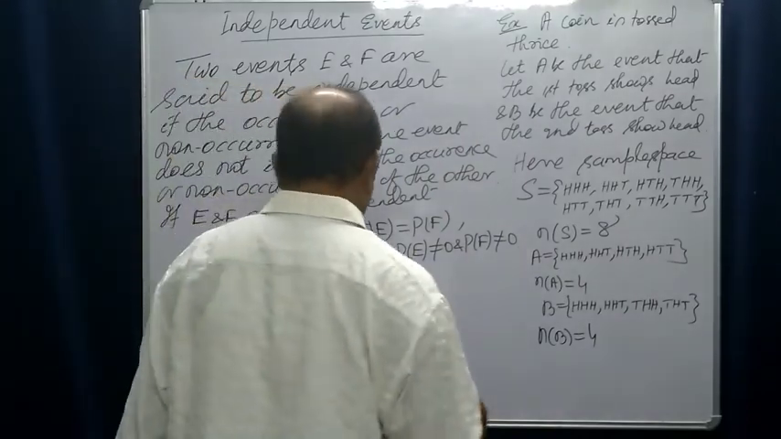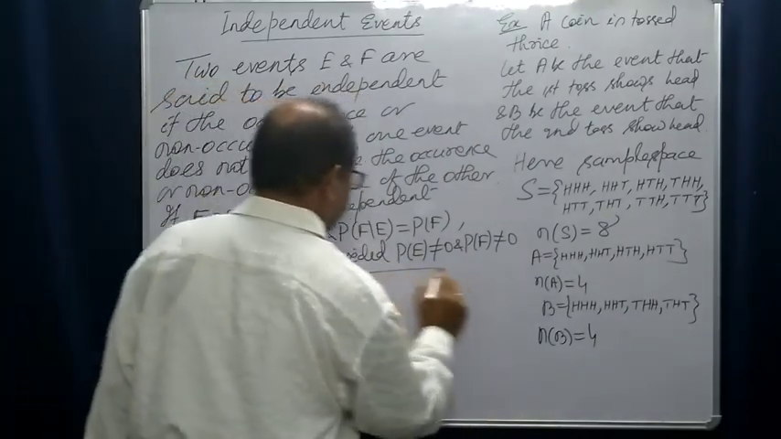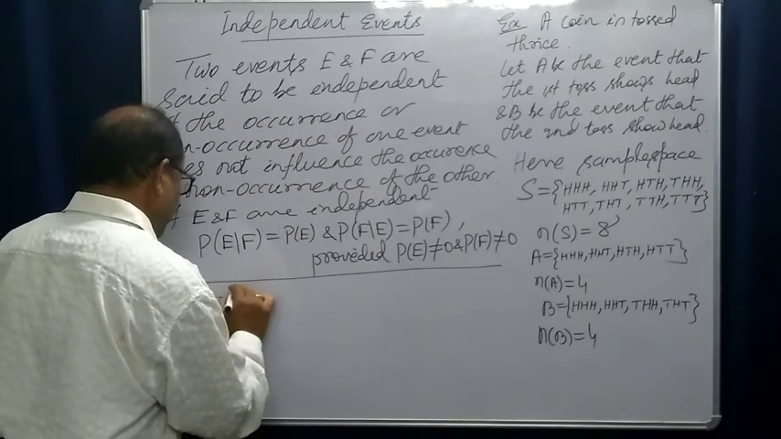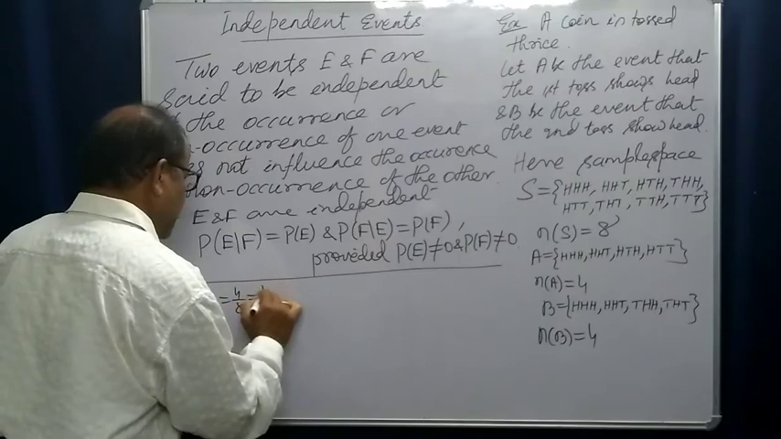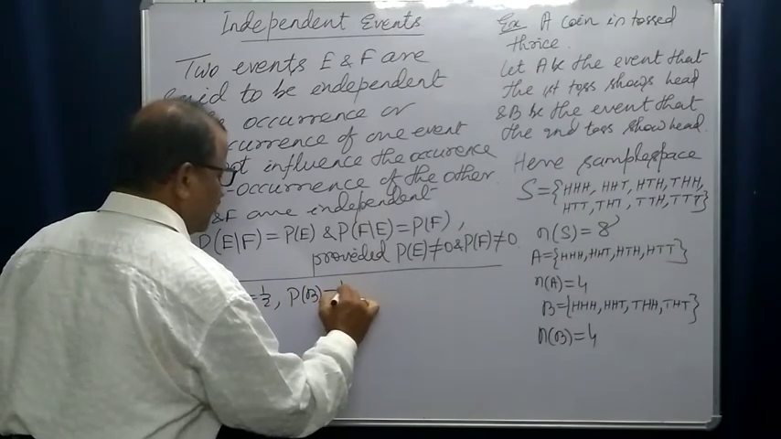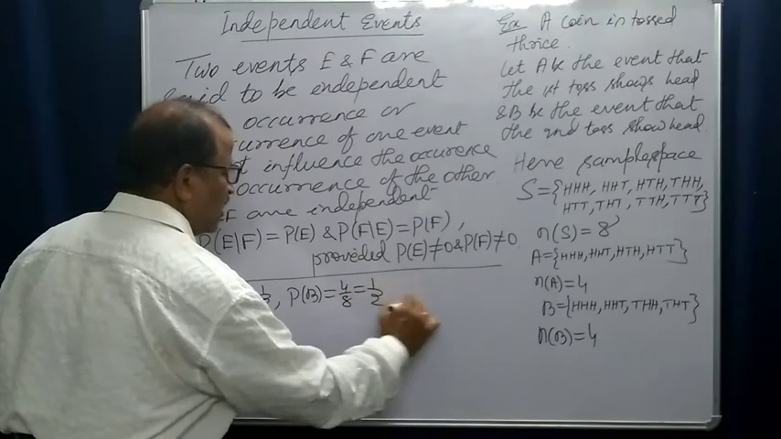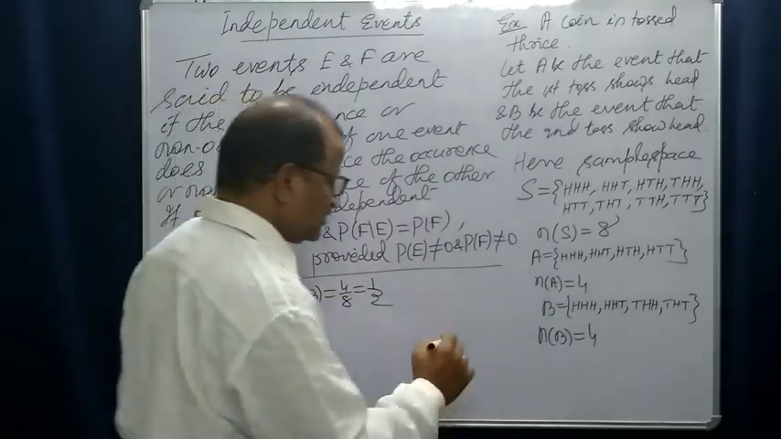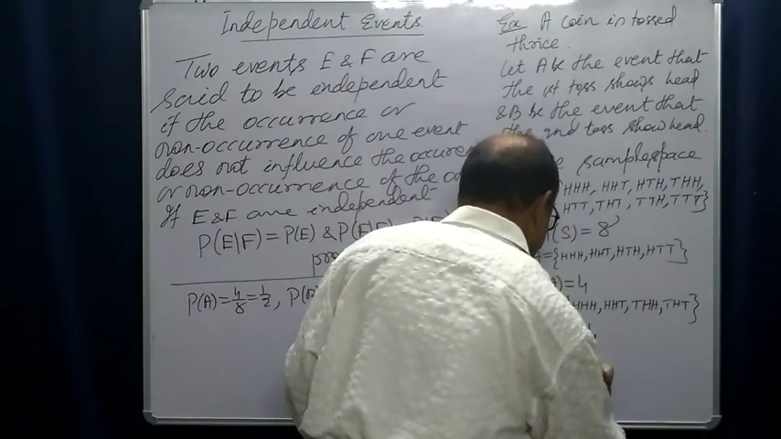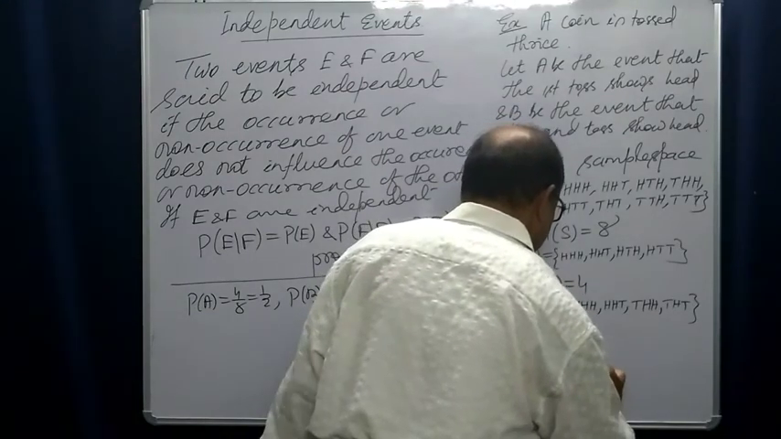So thus probability of A will be 4 by 8, that is half. Probability of B, this is equal to 4 by 8, this is also half. Now, yes, I forgot one, let us find A intersection B.